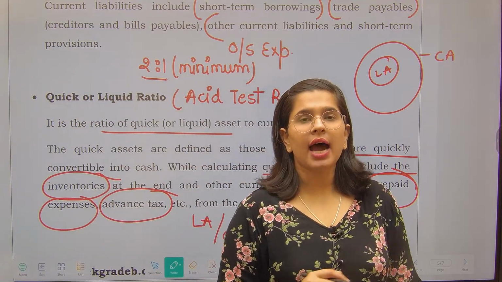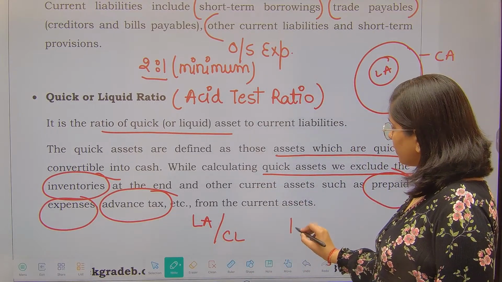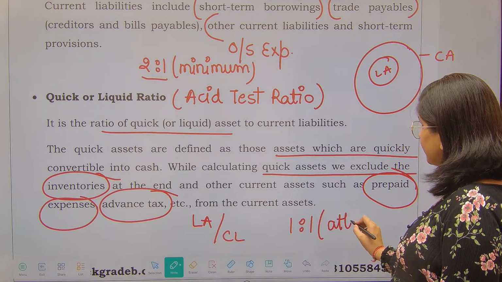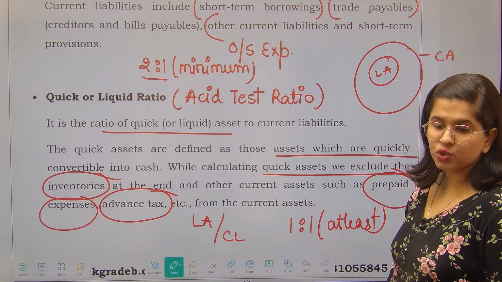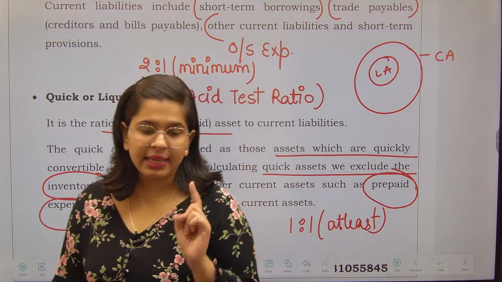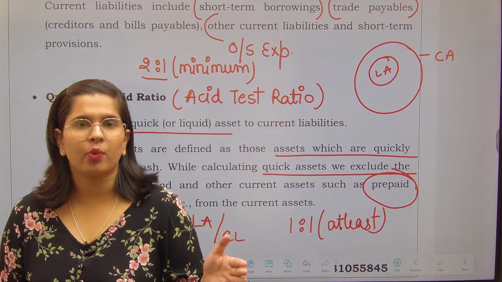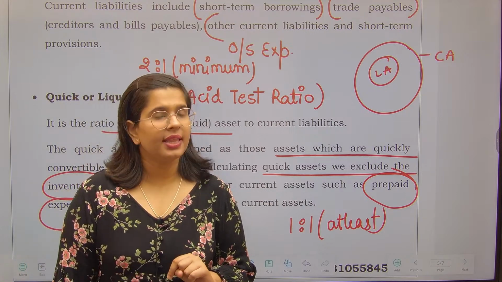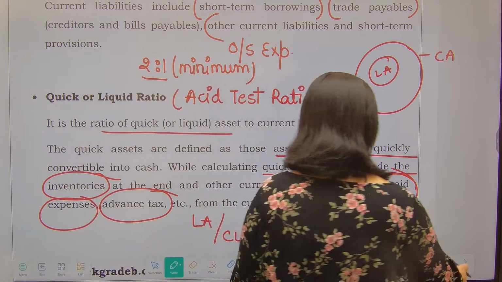Fine. Now what is the ideal quick or liquid ratio? The ideal ratio is 1:1. Again the same thing, this is at least 1:1 should be there. If my current liabilities are 1 lakh rupees, then I should have liquid assets of at least 1 lakh rupees. Similar amount, right? If I am having a liquid ratio of 0.5:1, then that is not a correct thing. Okay? Done? Now we are done with the liquid